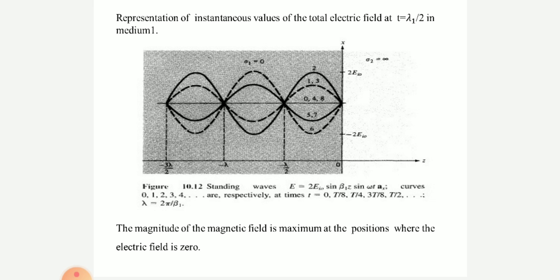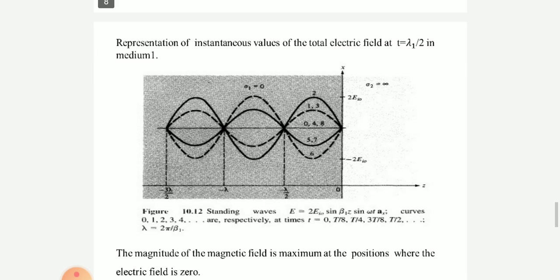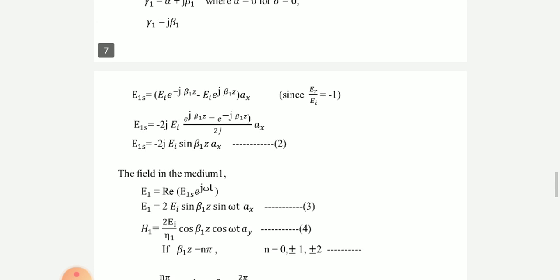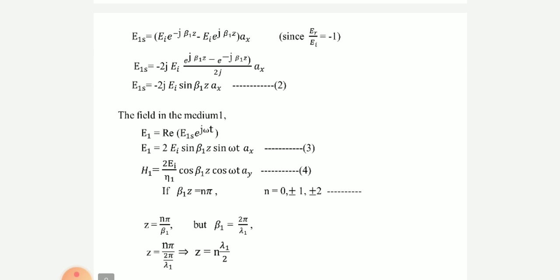The total field in medium 1 is obtained by adding incident and reflected field intensities. We know E1s is equal to Ei e to the power of minus gamma 1 Z plus Er e to the power of gamma 1 Z. The medium 1 is a perfect dielectric, so sigma is equal to 0, alpha is equal to 0.